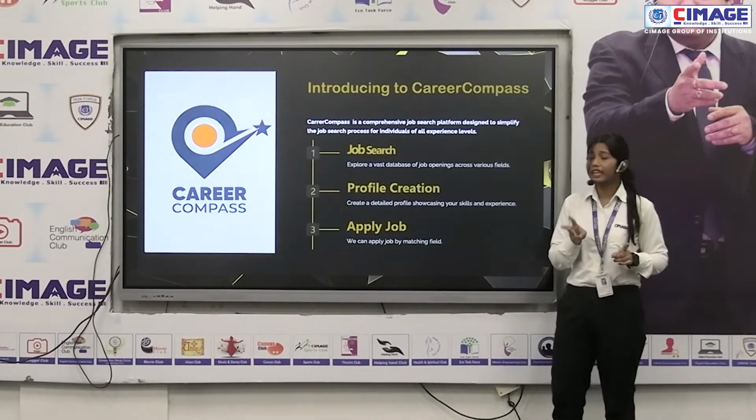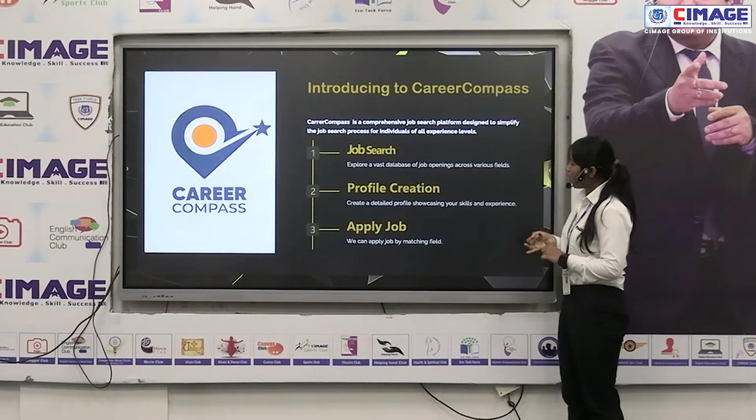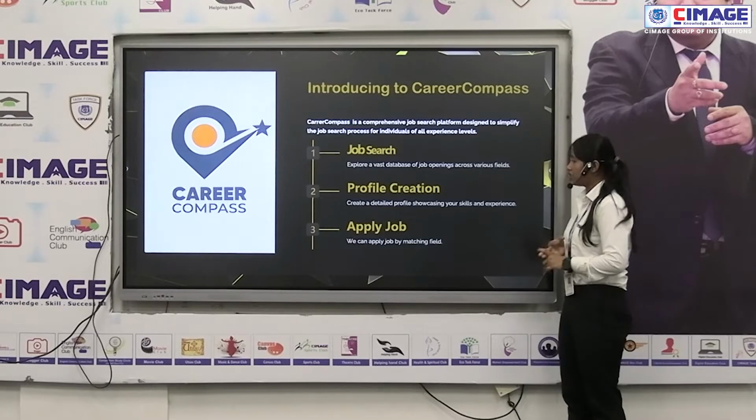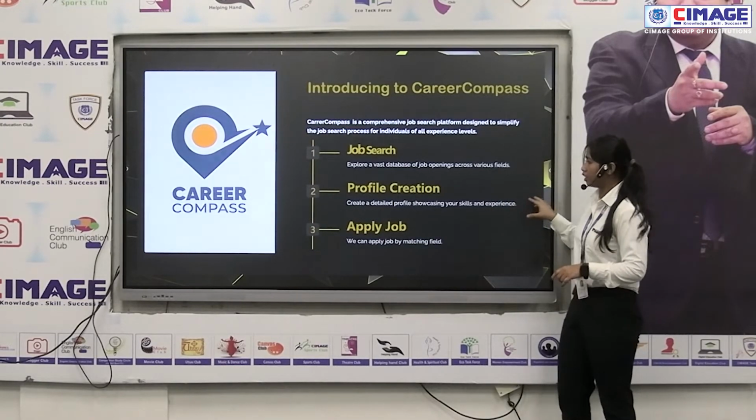There are three levels of experience. The first is job search, the second is profile creation, and the third is applying for a job. These are the three levels that our app, Career Compass, contains.